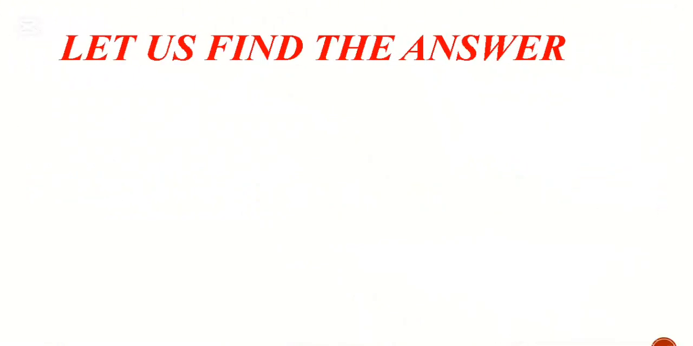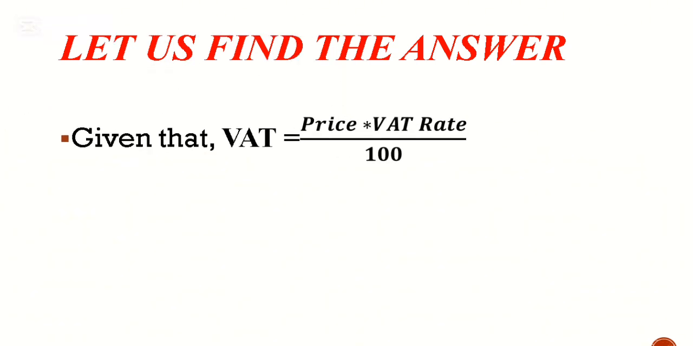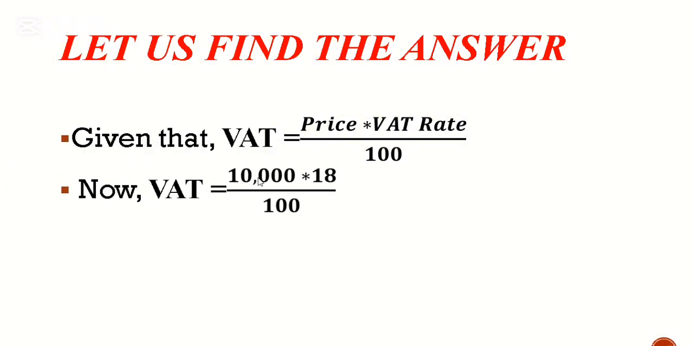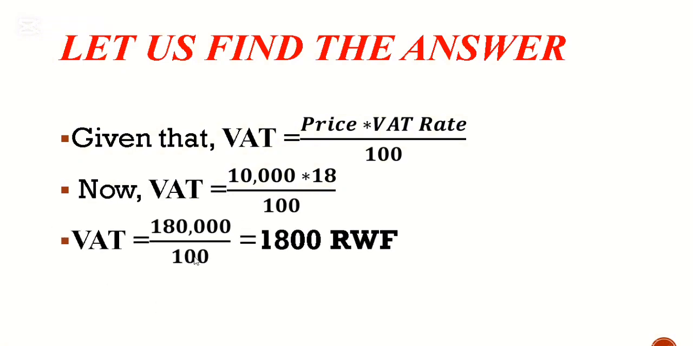Now let us find the answer. Given that formula, VAT equivalent to price times VAT rate over 100, VAT will be equal to 10,000 times 18 over 100. VAT will be this amount over this amount. Finally VAT will be equal to 1,800. It is also something simple. Do not be afraid when it comes to VAT related calculations.